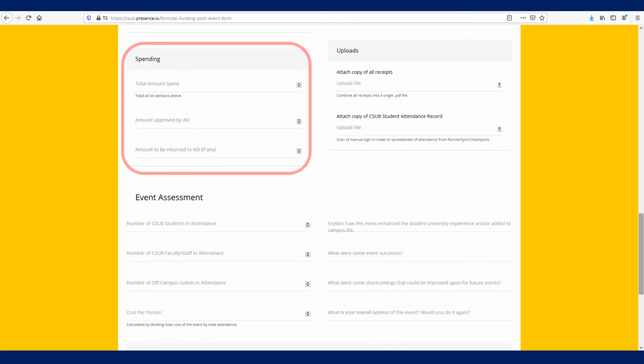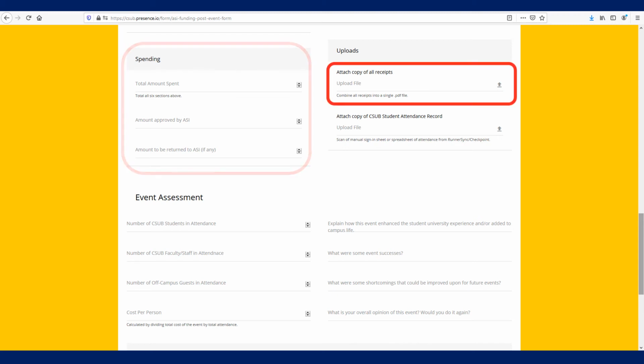In the spending section, clubs will include the total cost of the event and ASI's part. Clubs need to upload 2 things. One is a single PDF file with scans of all receipts related to the request. The second is a list of all students that attended. If the club used Checkpoint to check in students, export an Excel sheet with that information and upload it. If the club used a manual check-in sheet, scan that and upload it.